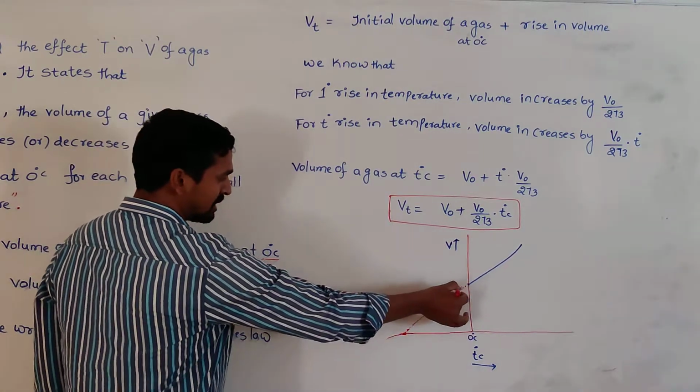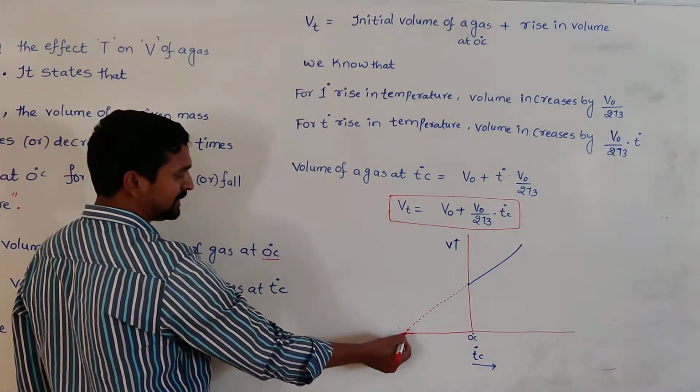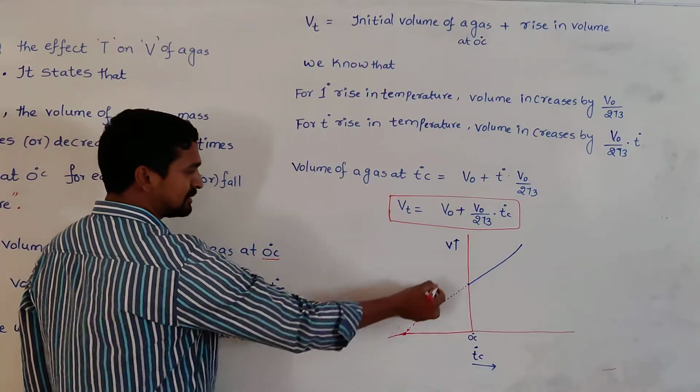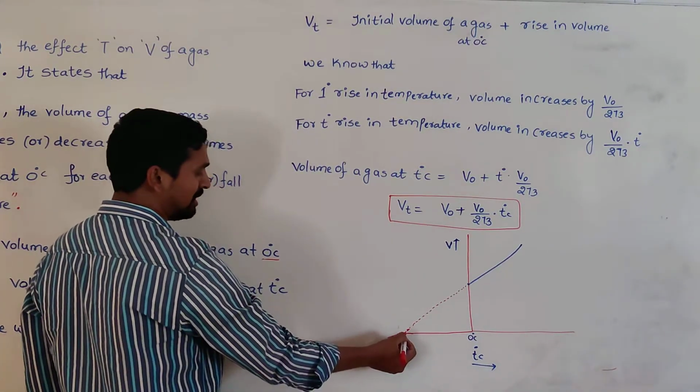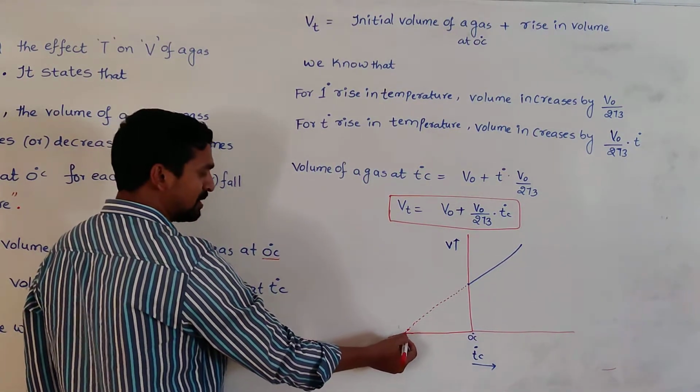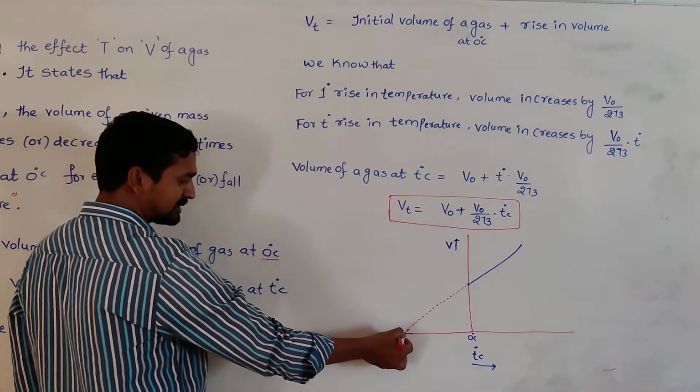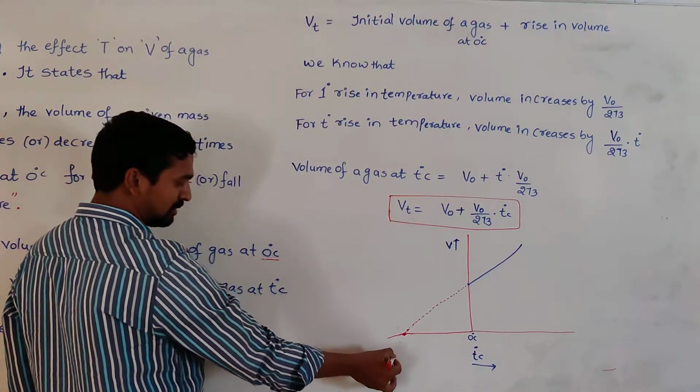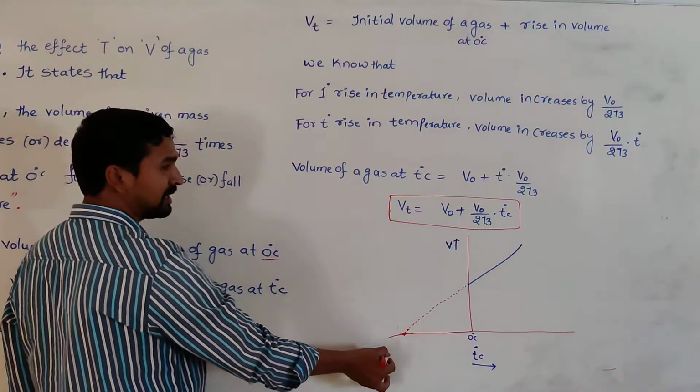Because when you are extrapolating, definitely at a particular temperature it touches the x-axis. This touches the x-axis, nothing but the volume becomes what? Zero. On further extending, it goes down. That means the volume of a gas becomes negative.